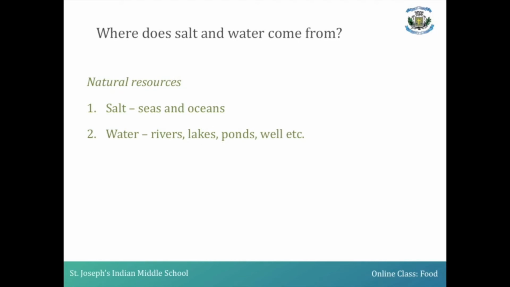Now, as I was mentioning the ingredients and the source, I just left out salt and water. So where do this salt and water come from? This salt and water are from our natural resources. We take salt and water from our natural resources. For example, salt is extracted from seas and oceans. Water we get from resources like rivers, lakes, ponds, etc.